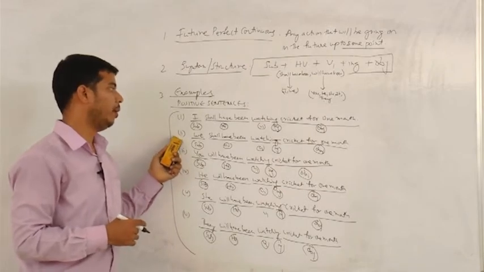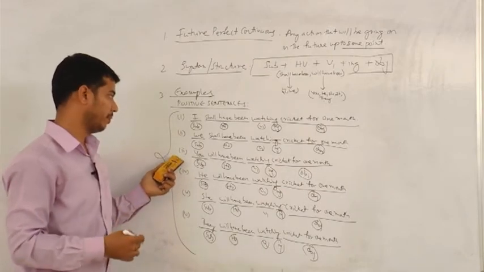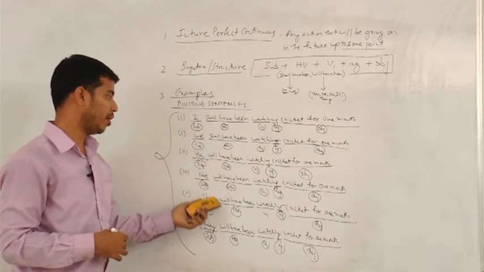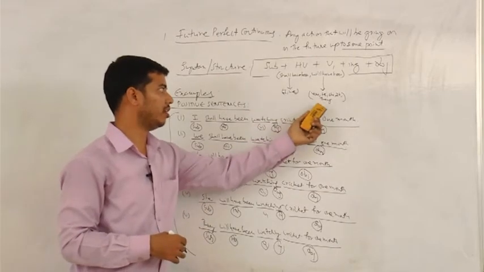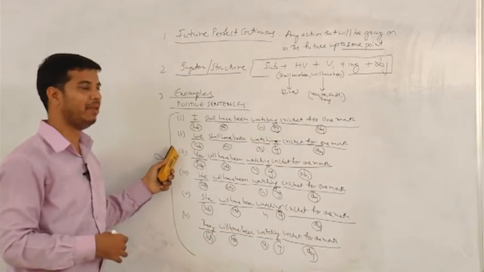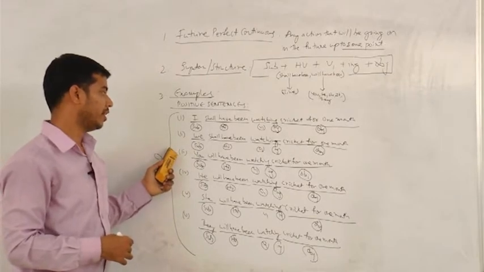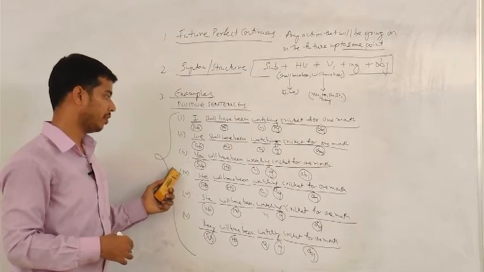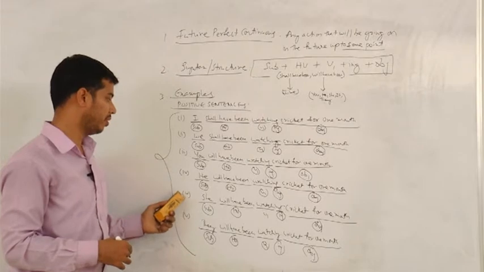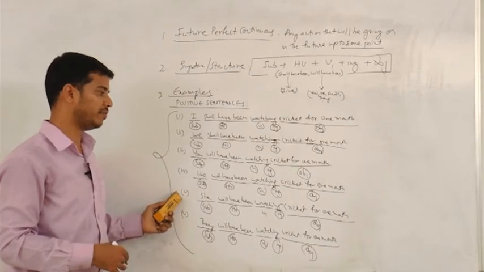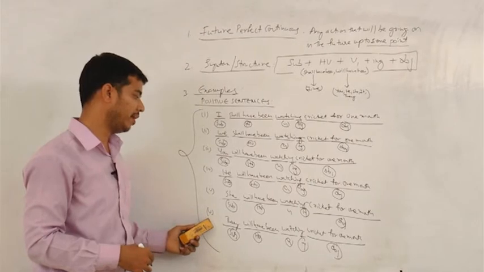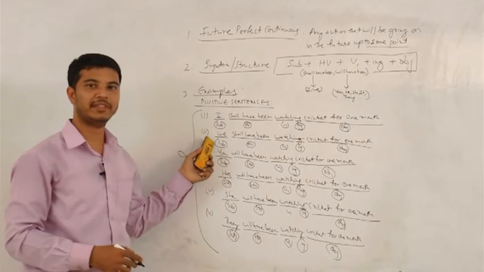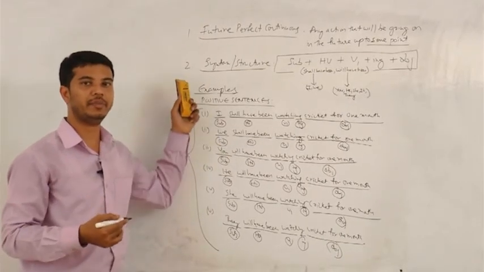Next example. We shall have been watching cricket for 1 month. You will have been watching cricket for 1 month. Here if you observe, will have been comes with these kinds of pronouns, right? So from the third example onwards, we go with will have been. You will have been watching cricket for 1 month. Fourth example, he will have been watching cricket for 1 month. Fifth one, she will have been watching cricket for 1 month. The last example, they will have been watching cricket for 1 month. So these are the positive sentences. Now let us see the negative sentences under future perfect continuous.